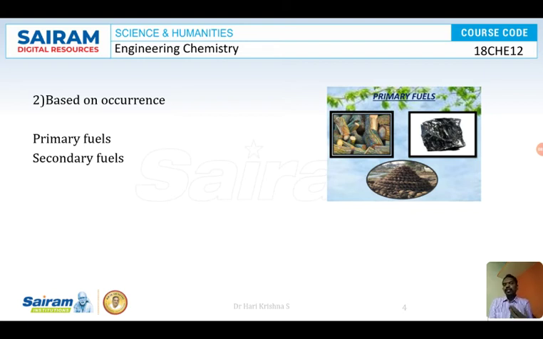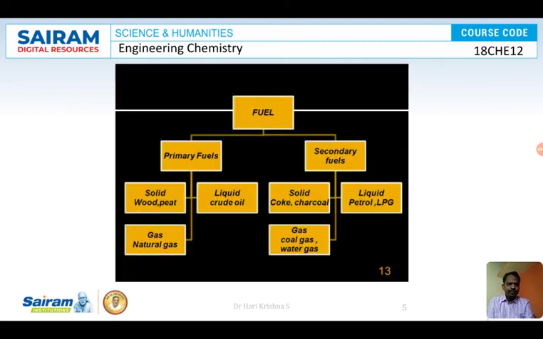Got it? So fuels are classified based on two categories, that is on physical state and on occurrence. Physical state we have solid, liquid and gaseous. Based on occurrence we have primary and secondary fuels. Now we have fuels, and we are supposed to know how much energy is liberated from a particular fuel, right? How will we know? There is a parameter which measures how much energy is liberated from each fuel. That is called calorific value. We will discuss that. Here let us see how the fuel is classified.